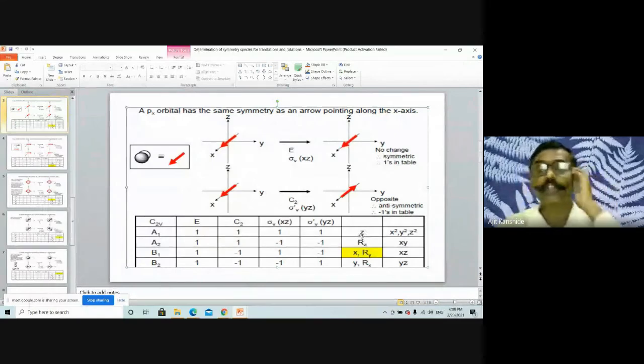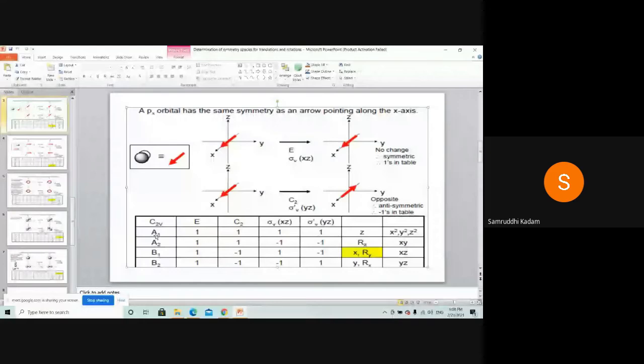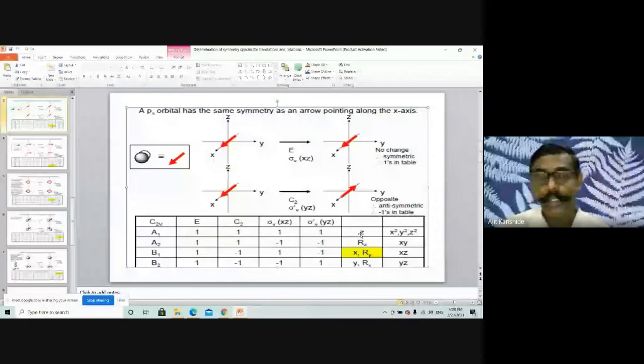That I have to ask. I'm asking, does A1 represent a linear function? Sir, A1 represents a linear function, yes. Therefore, A1 will be there. Does A2 represent any linear function? No.